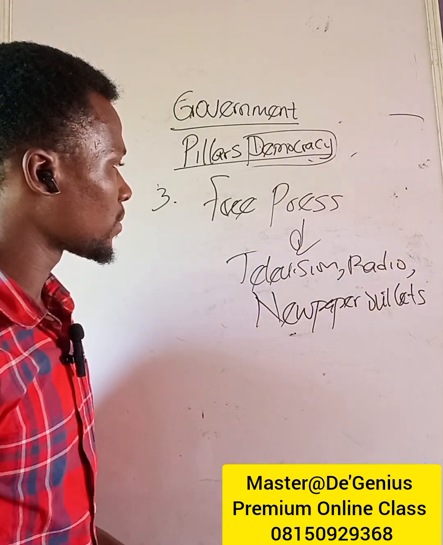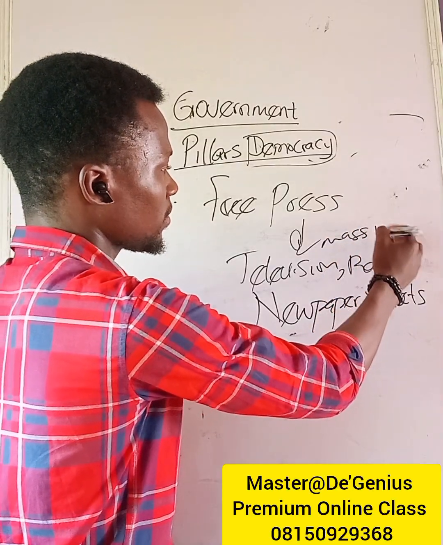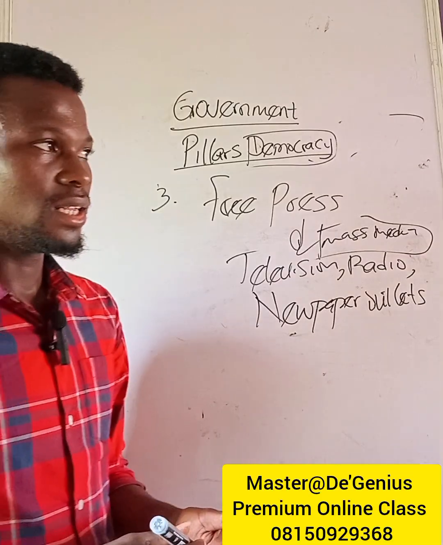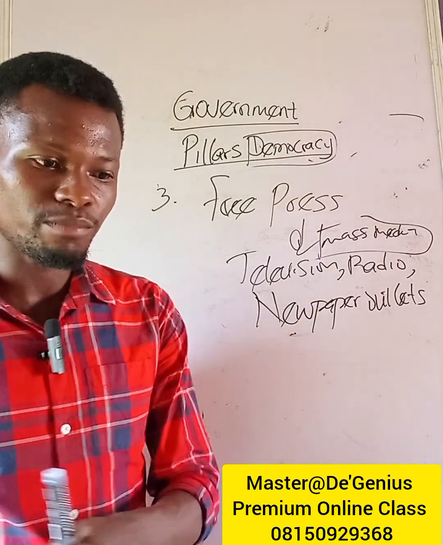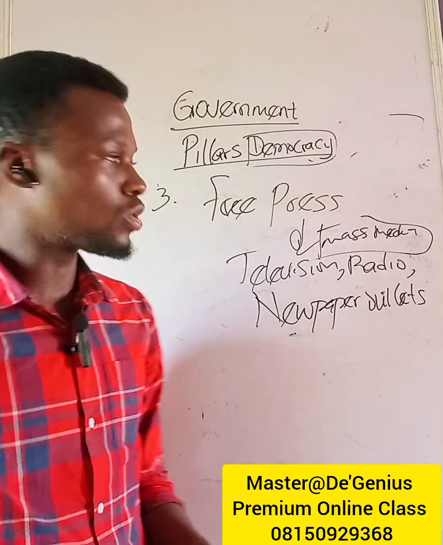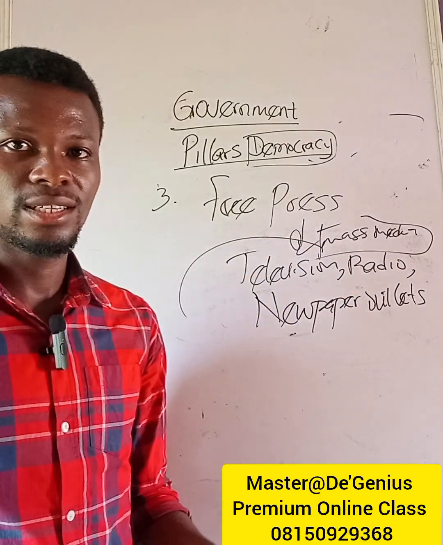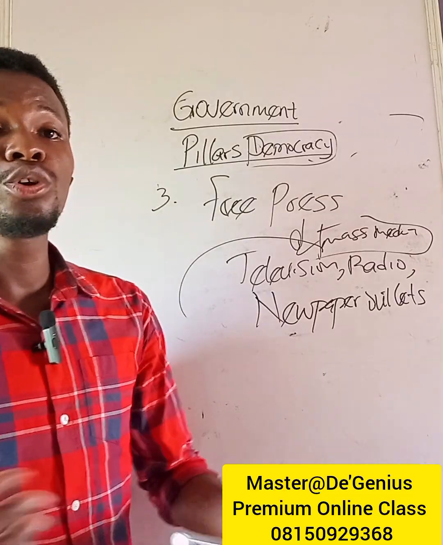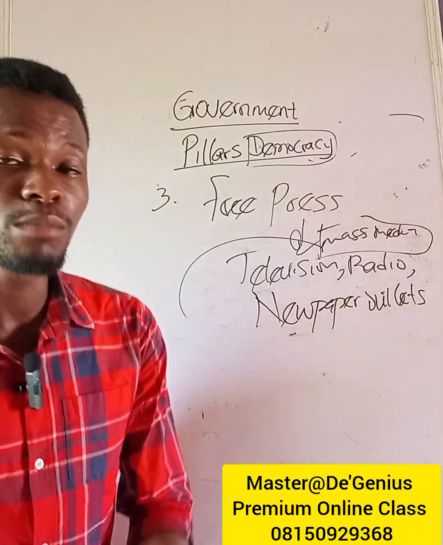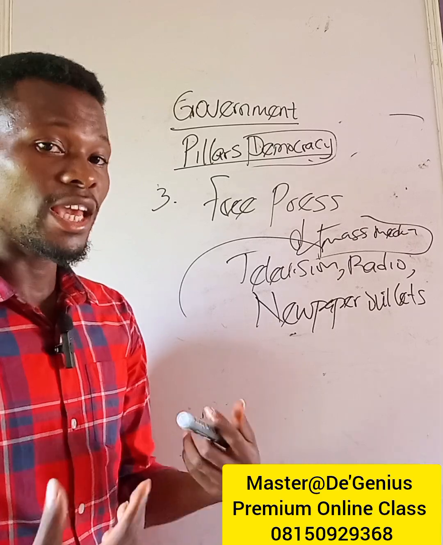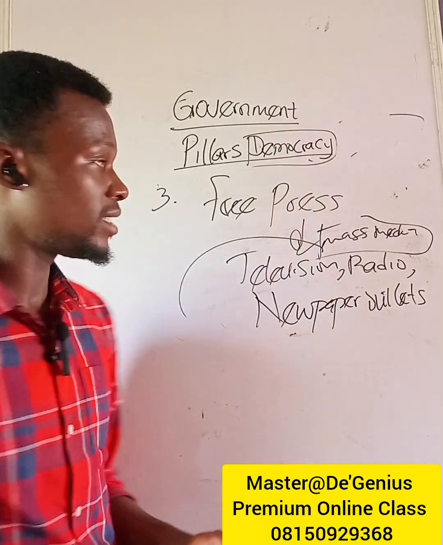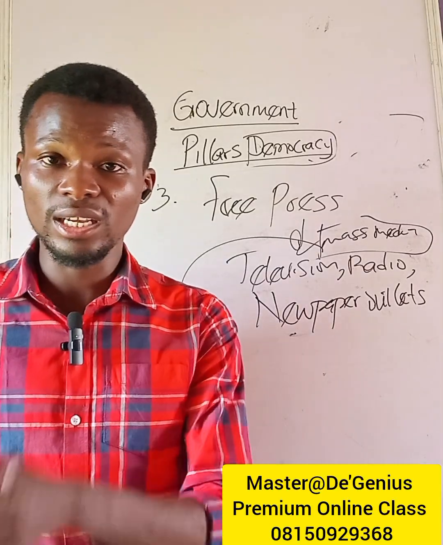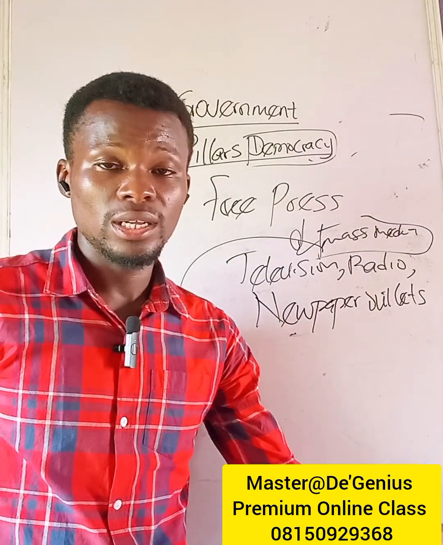In fact, the mass media is like the bridge between the government and the people. So, how do you have access to the policy of the government? Through the mass media. How will you be able also to let government know what you feel about their policies and their governance? It is also through the mass media. So the mass media bridge the gap between the people and the government.